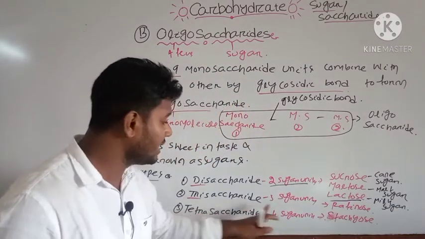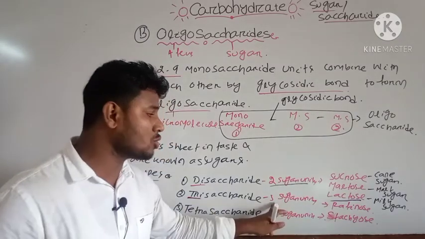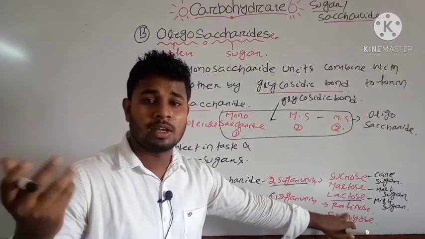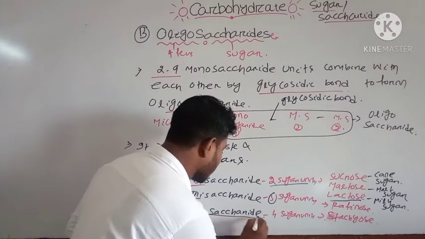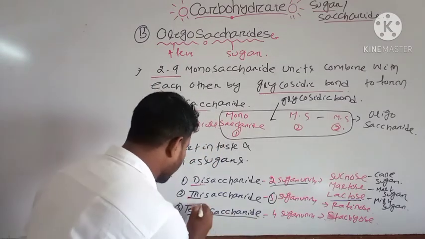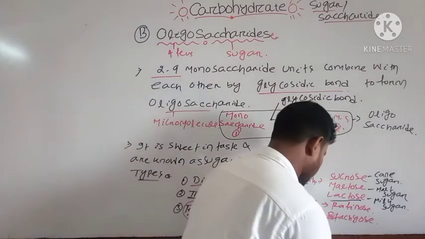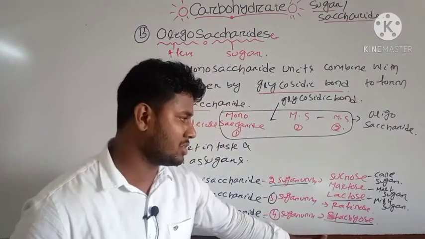And the trisaccharide, why is it known as tri? Tri means it has 3 sugar units. That's why it appears mostly in raffinose, which is an example of trisaccharides. And the tetrasaccharide has 4 sugar units. Tetra means 4, and the example is stachyose.